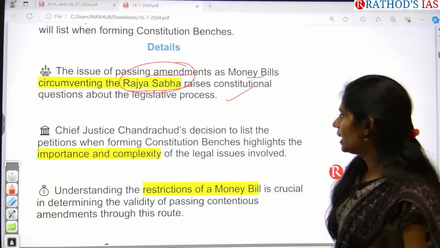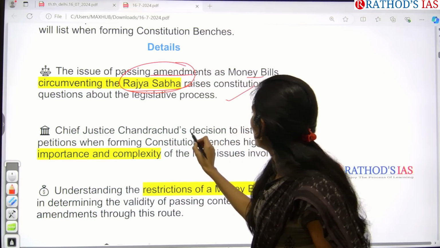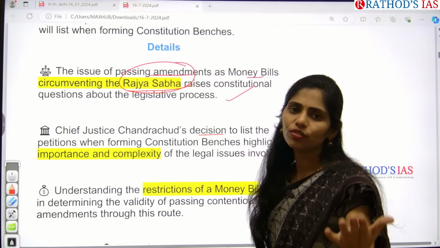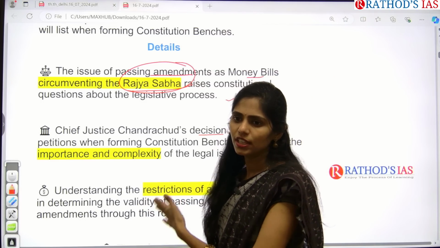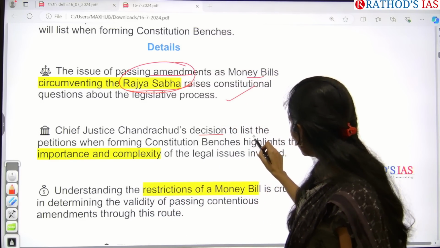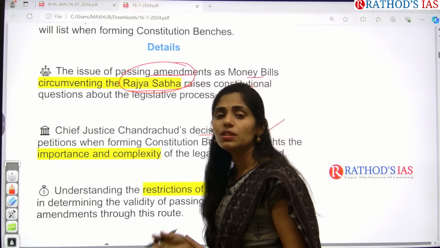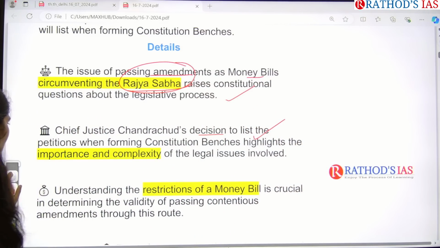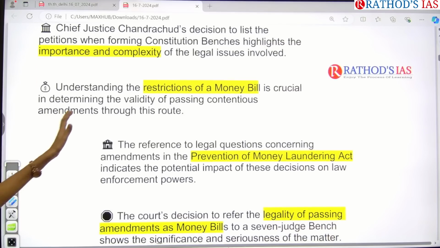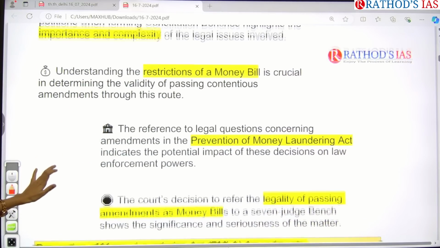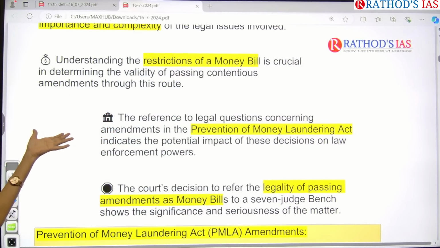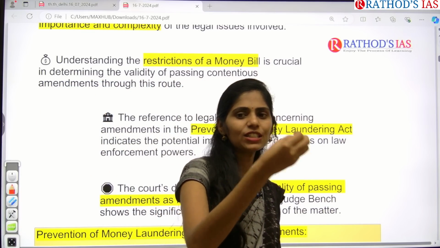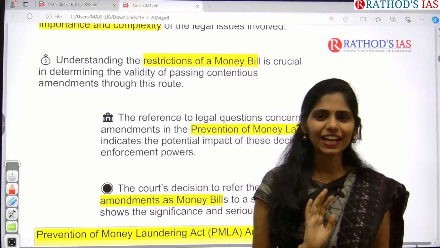And especially now, the Chief Justice is going to take the decision regarding formation of a constitutional bench to resolve this issue. And by this we can understand how much importance we are giving to this Rajya Sabha. Okay. And next one is, understanding the restrictions of this money bill is crucial in determining the validity of passing contentious amendments. So what happened here is, if you're passing through this money bill, we can easily bypass Rajya Sabha.